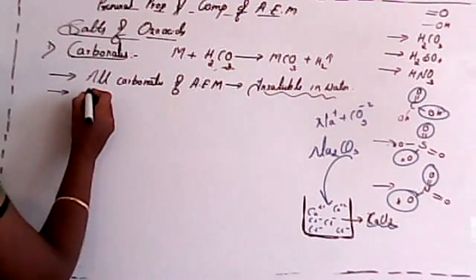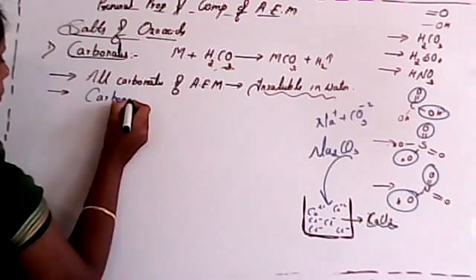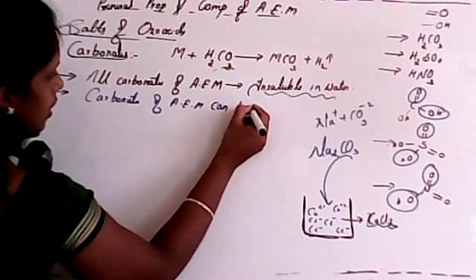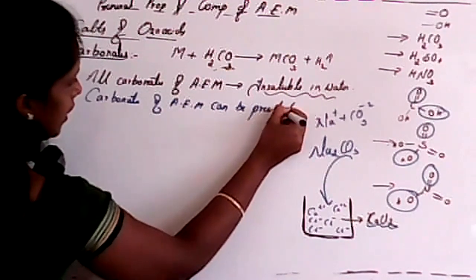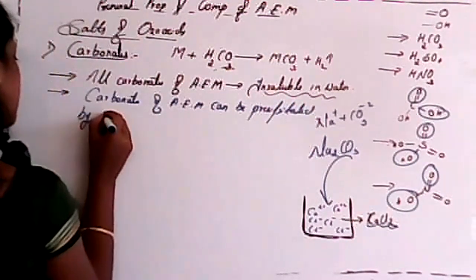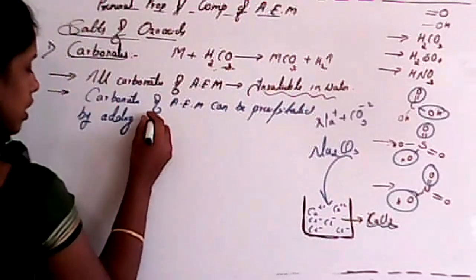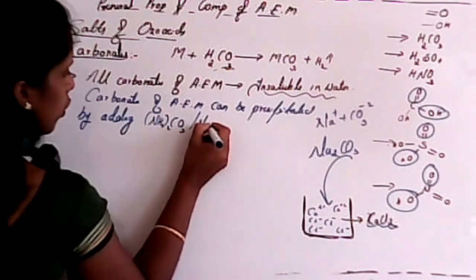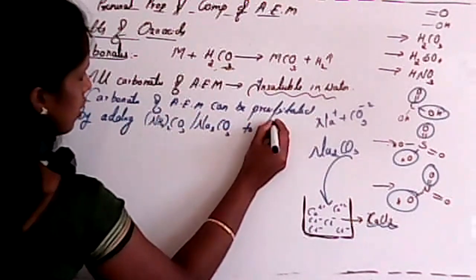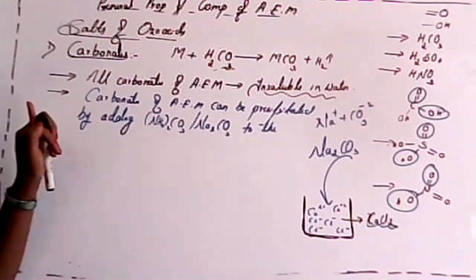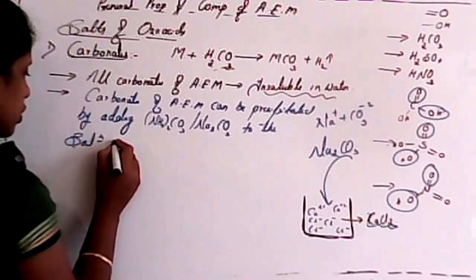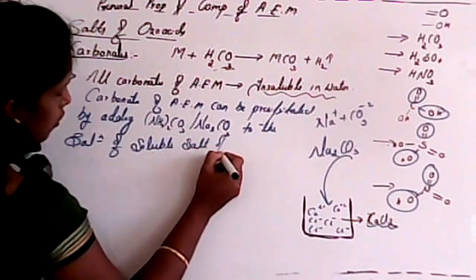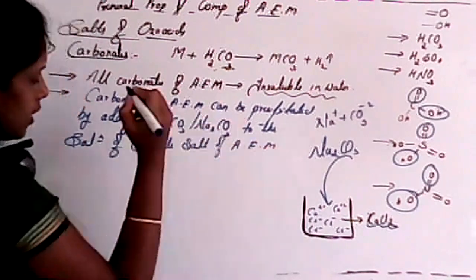So that's why carbonates of alkaline earth metals can be precipitated by adding ammonium carbonate or sodium carbonate to the solution of soluble salts of alkaline earth metals.